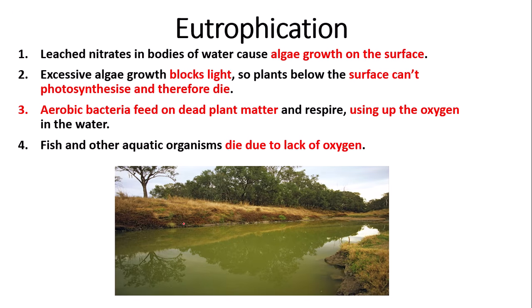So this is bad, so the main result is that fish and other aquatic organisms die because the aerobic bacteria feed on the dead plants, which obviously requires them to respire aerobically. Aerobic respiration requires oxygen, so the aerobic bacteria use up all the oxygen, so that fish and other aquatic organisms can't respire efficiently, so they die due to lack of oxygen.